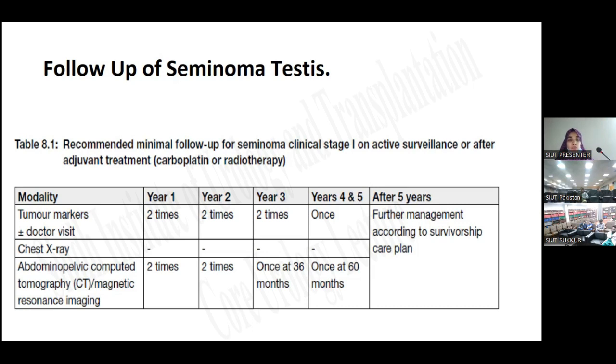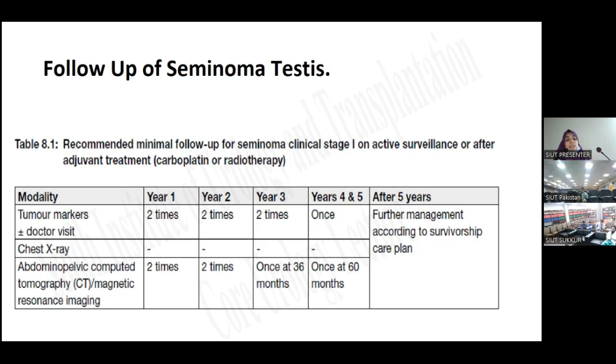Follow-up of seminomas. When we offer the patient surveillance and he agrees with surveillance, then what we should do: we will offer the patient follow-up every year, twice yearly, with tumor markers and CT scan done twice in the first year. In the second year, we will ask the patient to repeat tumor markers twice and CT scan twice.